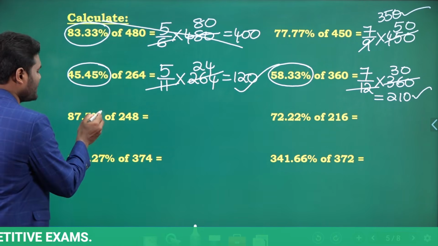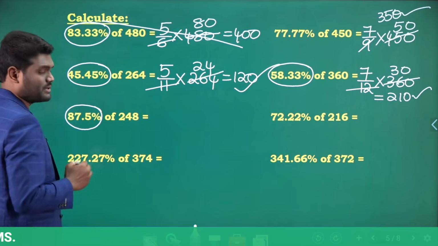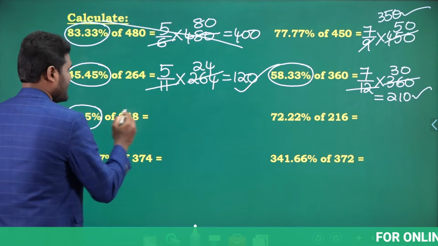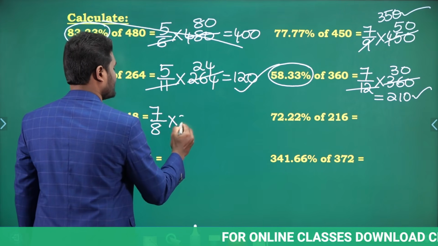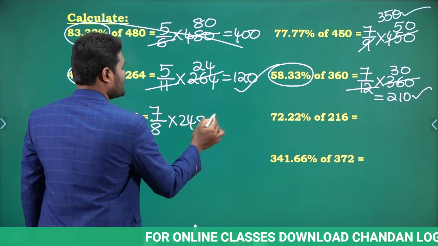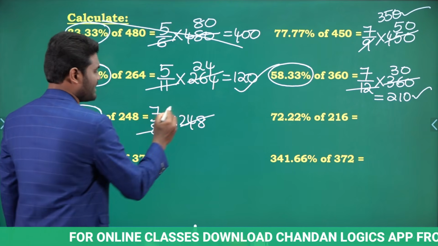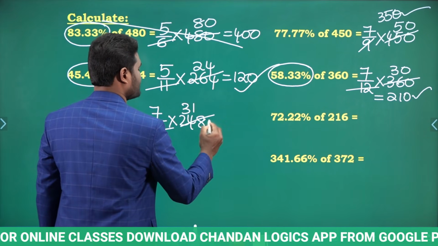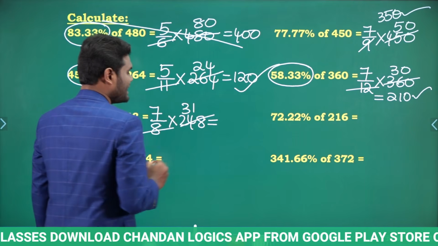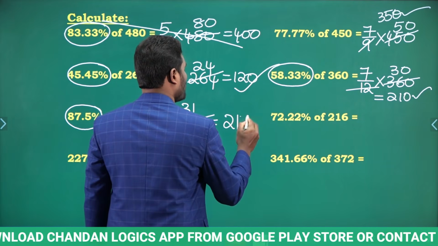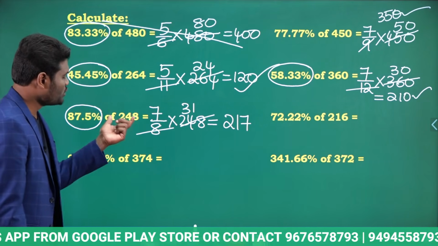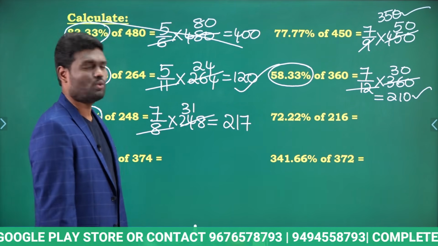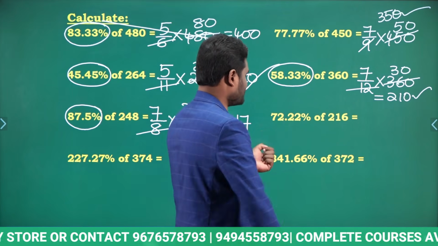87.5% of 248. 87.5% in terms of fraction. In terms of fraction, 87.5% is 7 by 8 into 248. So 248 divided by 8 how many times? 31 times. So 7 into 31 is nothing but 217, which means 87.5% of 248 is nothing but 217. Let us look at this one.